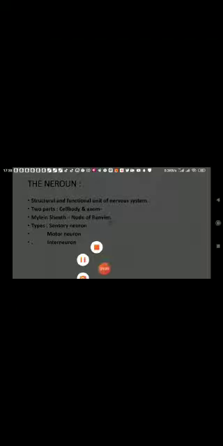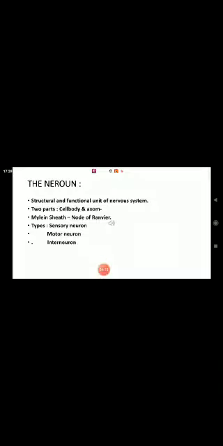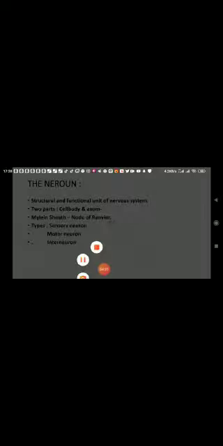Dear students, there are different kinds of neurons like sensory neuron, motor neuron, and interneuron. Sensory neuron carries the messages from sense organ to the brain. Motor neuron carries the orders of the brain to the effectors, which may be muscles and glands. And interneurons are present at the junction of sensory neuron and motor neuron.